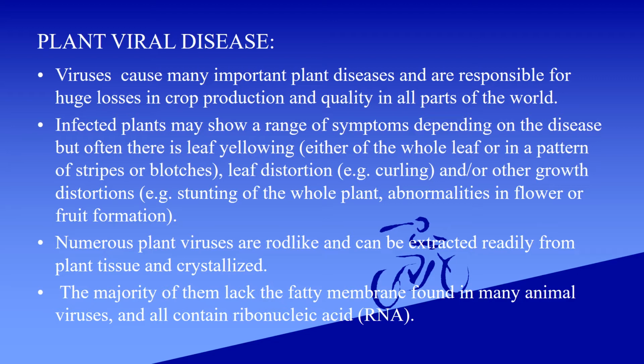Leaf distortion, for example curling, and other growth distortions, for example stunting of the whole plant, abnormalities in flower or fruit formation, etc. Numerous plant viruses are rod-like and can be extracted readily from plant tissue and crystallized. The majority of them lack the membrane found in many animal viruses, and all contain ribonucleic acid (RNA).